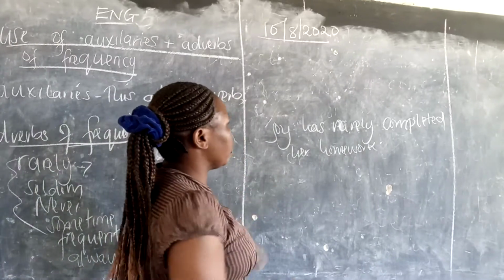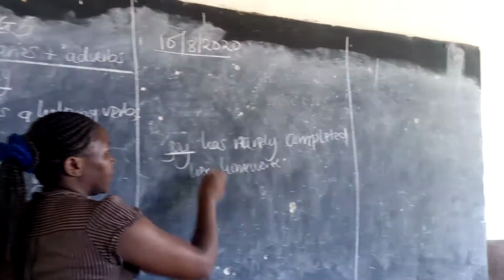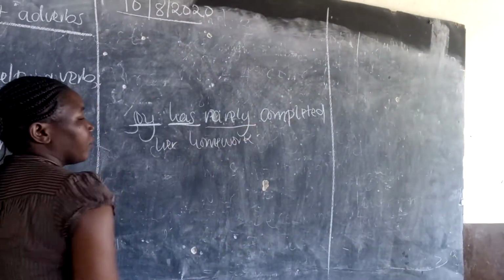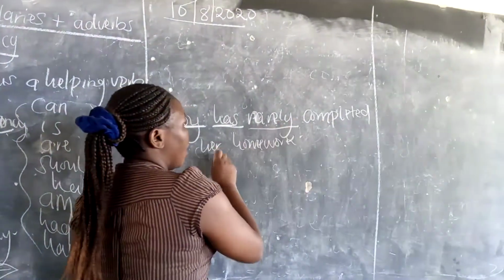We are talking about Joy, who is one person. That is why we are using has. Rarely means she does not always complete her homework.